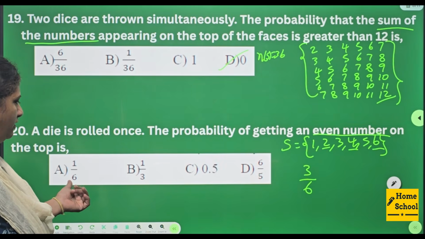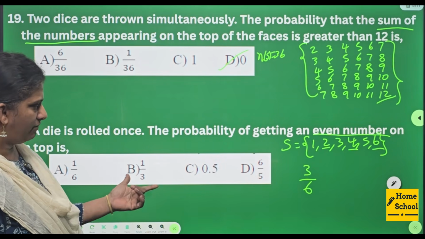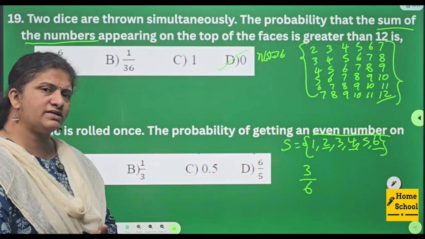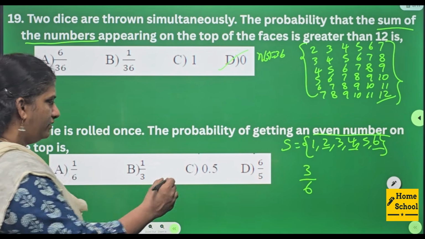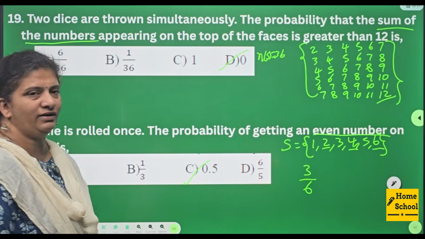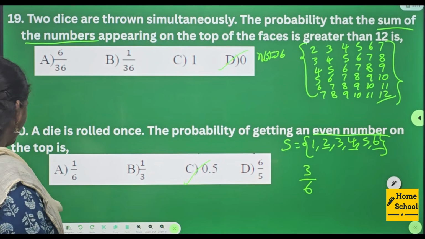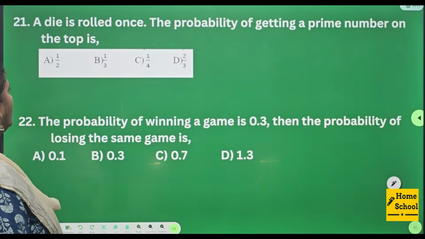Check for the option. 1 by 6, 1 by 3, 6 by 5. 3 by 6 is not there. But 0.5 is nothing but 3 by 6. So your answer is option C.